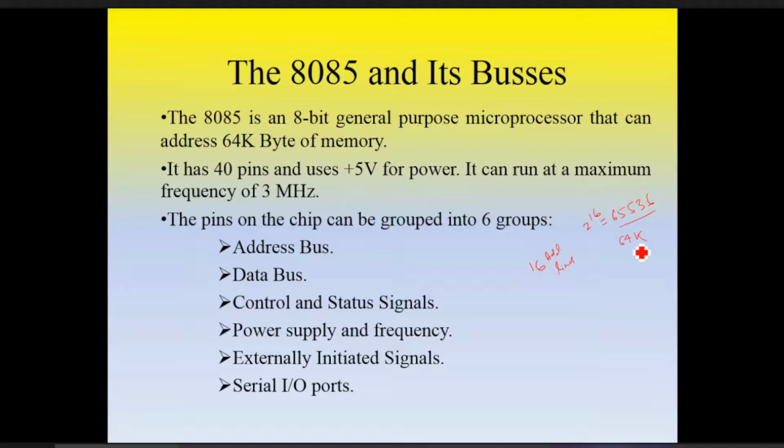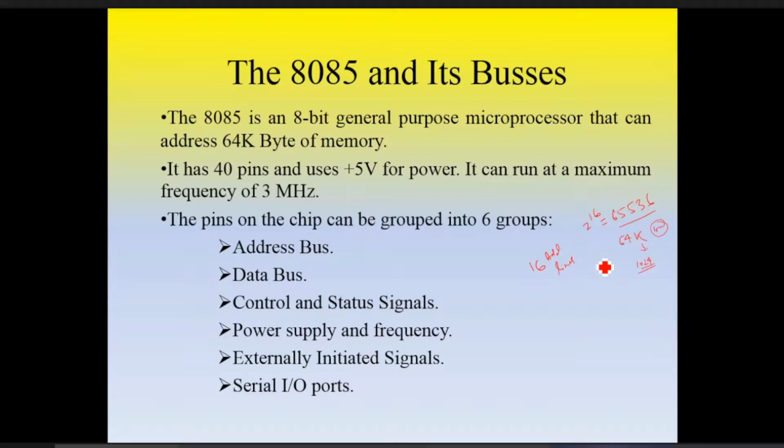K stands for what? Kilo, sir. Kilo, but this kilo is not 1000. Remember this. This is 1024. So 64 into 1024 is 65,536. That is 2 raised to 16.